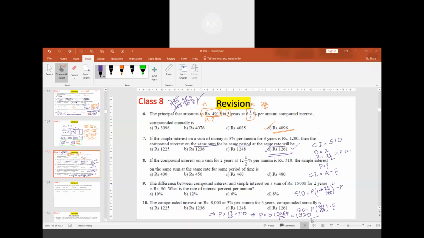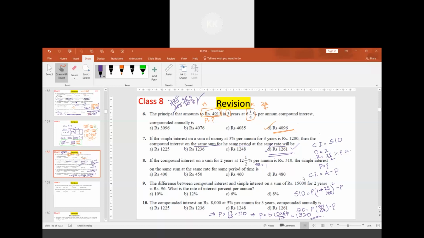This is the principal. Once the principal is obtained, we can use the simple interest formula. How did you get 17? It should be 17P by 64, when you subtract 64P from 81P, you get 17P by 64.